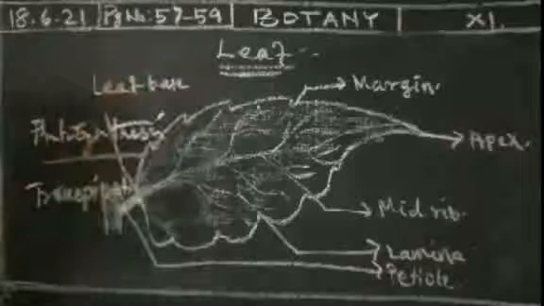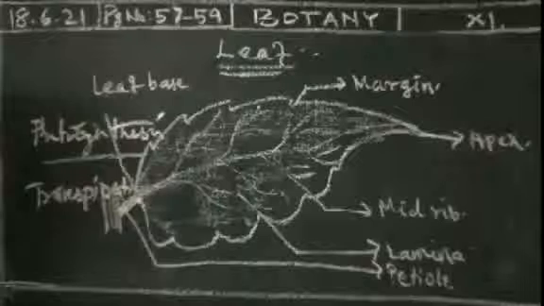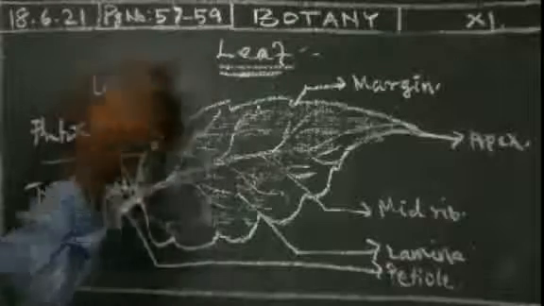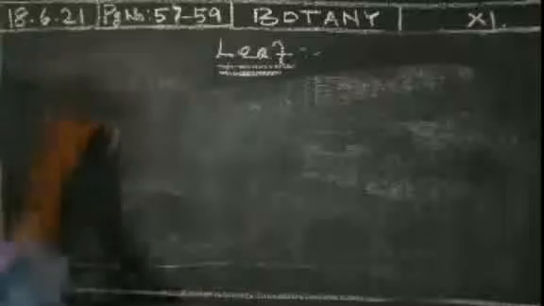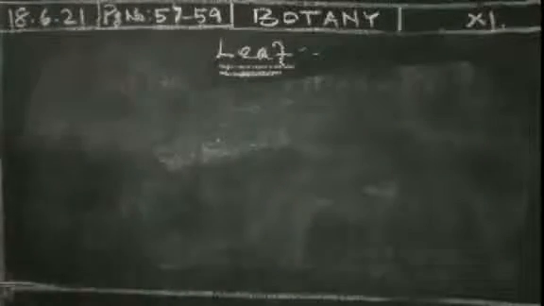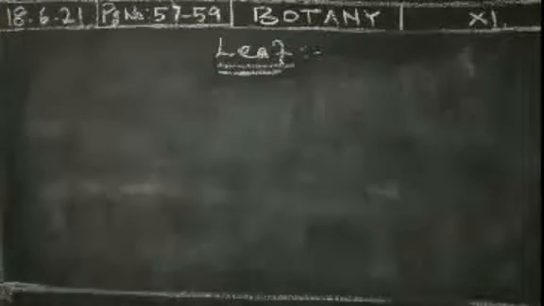Okay, leaf is green in color. What is the structure? It is a flattened lateral outgrowth of the stem. The primary function is as a primary photosynthetic organ, and it is also a site of transpiration.